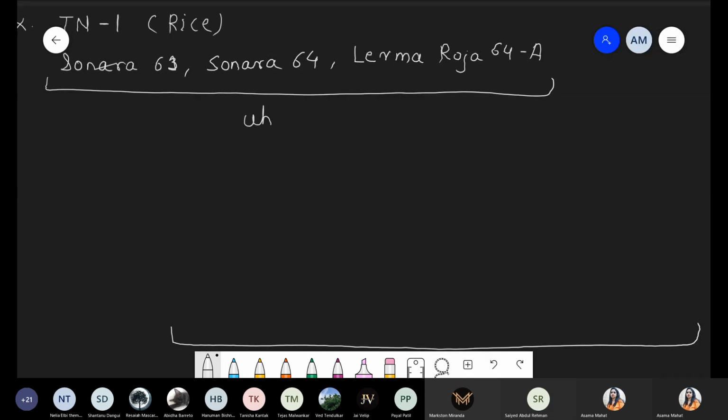So these are the three wheat varieties. Please highlight this point. Number one, previously asked, that is Lerma Rosa 64A. These are the varieties of what? These are the varieties of sugarcane, or rice, or wheat.